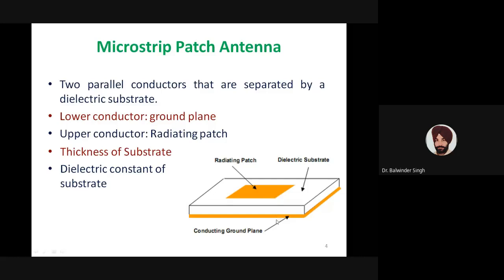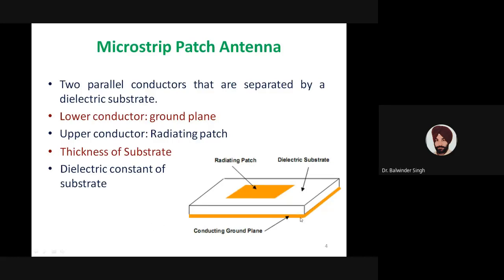These two are the conducting parts of the antenna, and they are separated by the dielectric substrate, which has a particular thickness. The thickness of the top and bottom conducting plates is very small, but the thickness of the substrate layer matters. The upper part is what radiates.